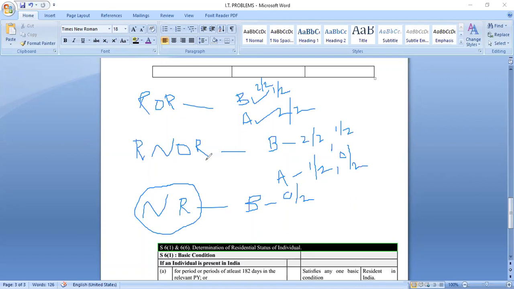This is why we have to calculate residential status. Status 1, status 2, status 3. Status 1 is ROR, status 2 is RNOR, status 3 is non-resident. The three statuses are required to calculate tax. Basically, for the second and third statuses, they have to pay tax only on Indian income. For the first, he has to pay tax on both Indian income and foreign income. Okay, we'll do the problem now.